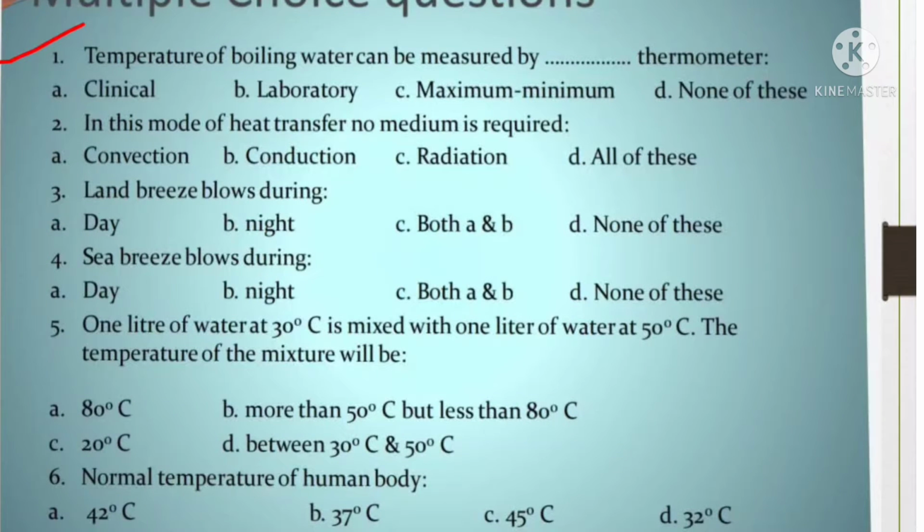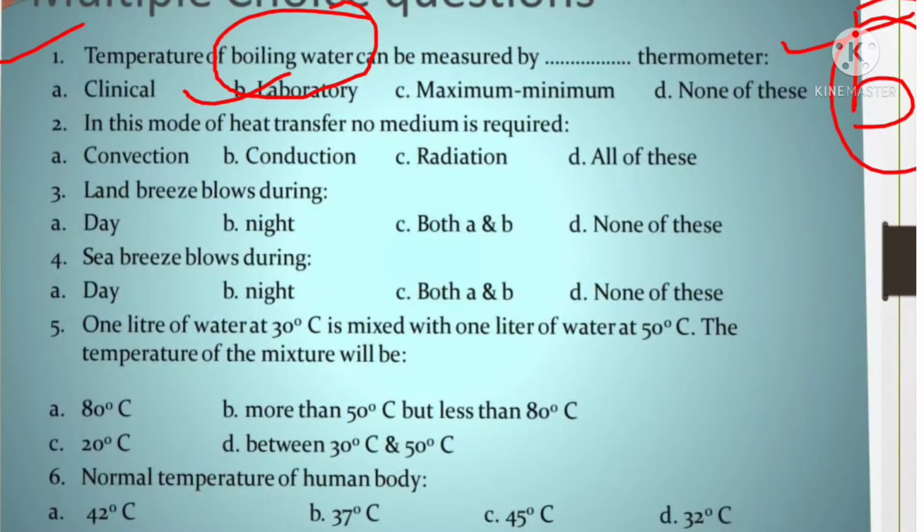Temperature of boiling water can be measured by which thermometer? If the temperature of boiling water is there, then the correct answer is B. It is the laboratory thermometer, because the temperature is boiling. So temperature of boiling water can be measured by laboratory thermometer. Why laboratory? Because it can take temperature more than 100 degrees Celsius.